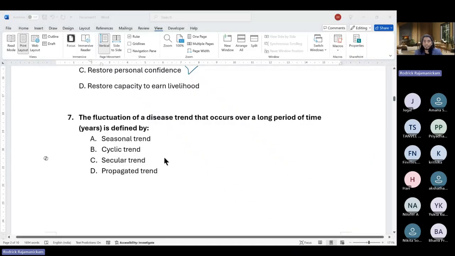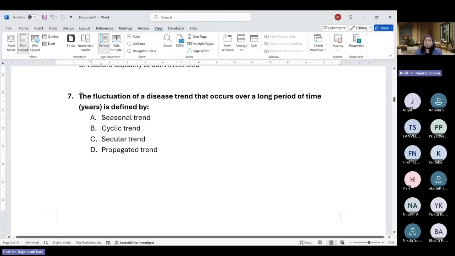Okay, any other takers? Seasonal trend. Okay, not really. So here the explanation is, or the item is, that fluctuation of disease trend occurs over a long period of time. Okay, so it is something like a natural trend. Natural trend as in over a longer period of time, it's changing. So seasonal trend is something that you'd expect every season to occur. Okay, even though seasons kind of do qualify for long period, it's not what it is meant here.